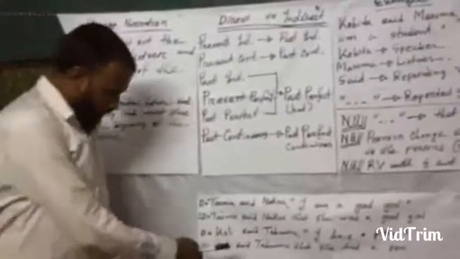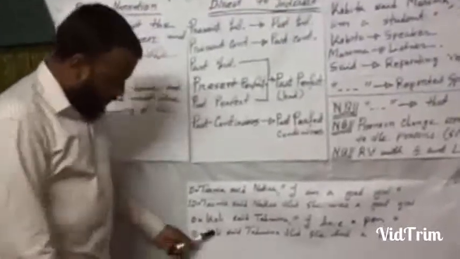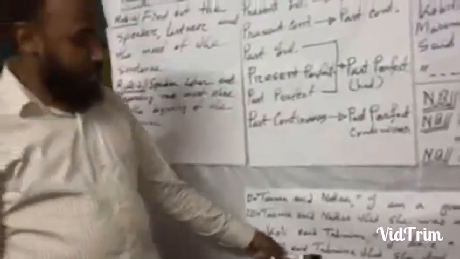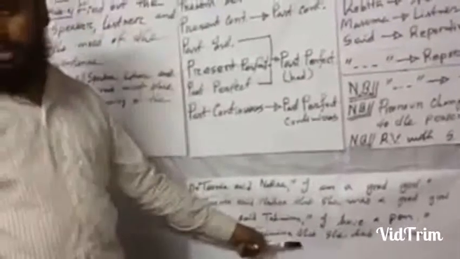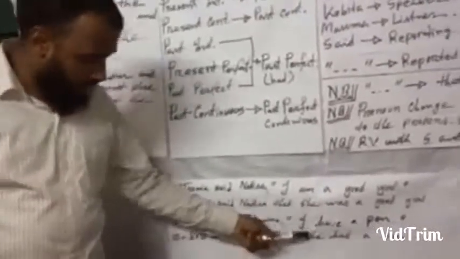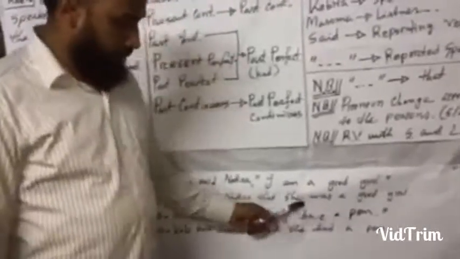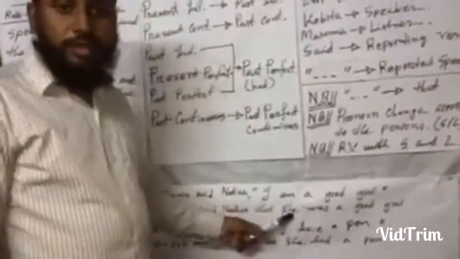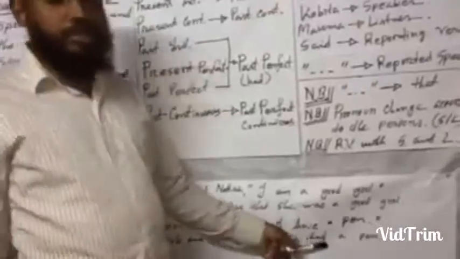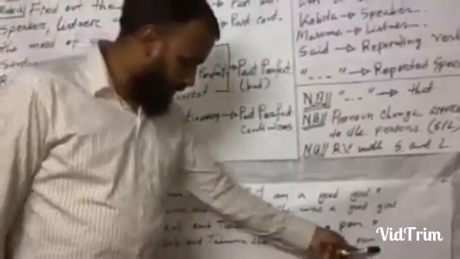So we put the speaker, reporting verb, listener, then instead of the comma "that", and then "she" instead of "I", and this is the point. Instead of "have", we put "had", write down "had", then we may write down the object of the sentence.